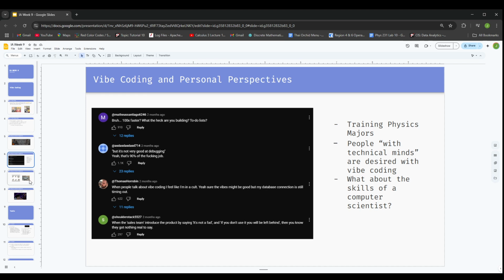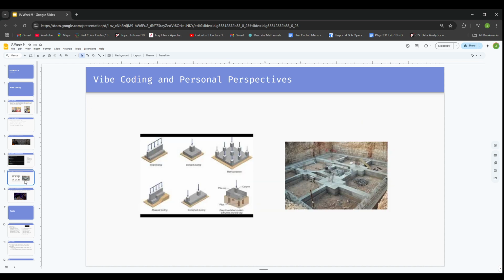Actually, what you just stated segues perfectly into my next slide. And I know there are no words here, but technically, what I searched up is just foundation, right? Foundation with buildings, because this is an analogy I like to make. People think if we were to use AI to build buildings, I don't think it can necessarily do it correctly on a building that's already built, right? So, for example, right?